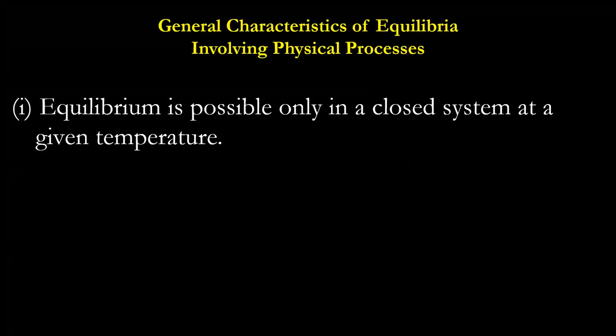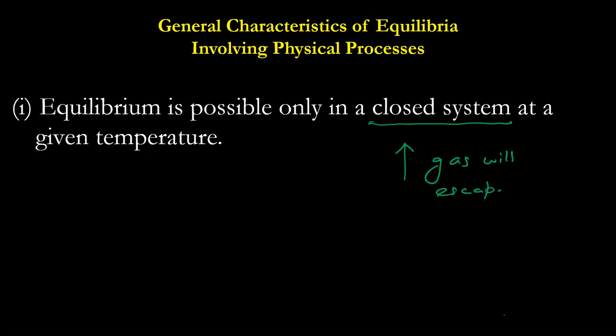So the characteristics of equilibrium. Equilibrium is possible only in a closed system. Why? Because if it is not a closed system and gases are produced, reverse reaction will not be there. The gas will escape. If it is a thermodynamically changing reaction, for example, exothermic or endothermic reaction, then also heat will escape.